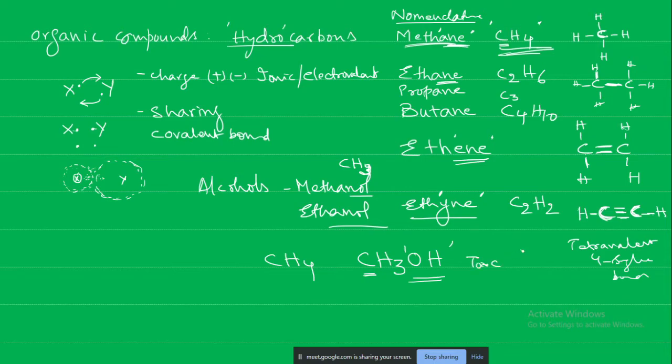Okay, so you can put a skull mark like this one and say it is toxic. Sir, yeah, methanol is toxic. But ethanol is consumed. What we hear about ethanol in the alcoholic beverages, it is the ethanol. And whatever toxicity we hear, so many people died by consuming it, that is because methanol is contaminated in the ethanol.